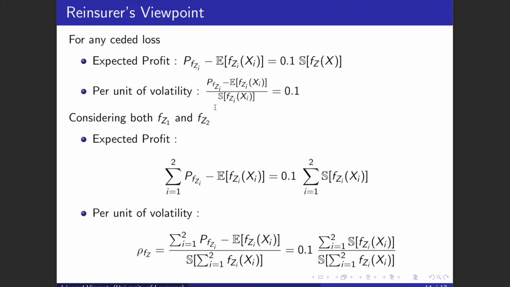But now let's assume that the reinsurer sold reinsurance treaties to the two insurers in the market. The expected profit will thus be the sum of the two individual expected profits, and the expected profit relative to the volatility of the two ceded losses will be this formula here. Since it is equal to the sum of the standard deviations divided by the standard deviation of the sum, the smaller the dependency between the two ceded losses, the higher this will be. So we are going to use this quantity to compare the situation of the reinsurer with standard and indexed reinsurance.